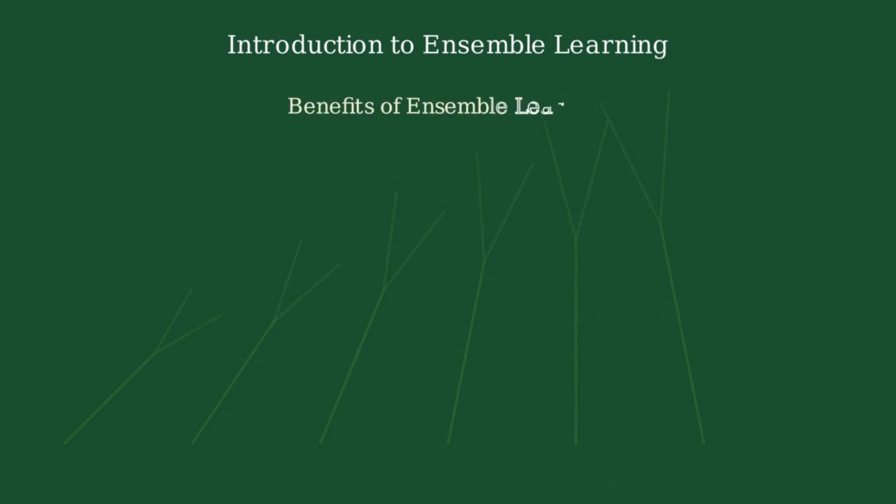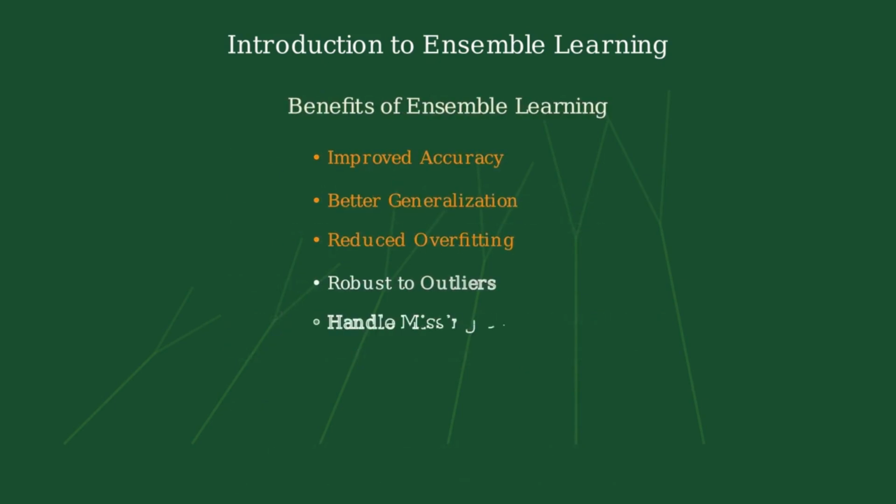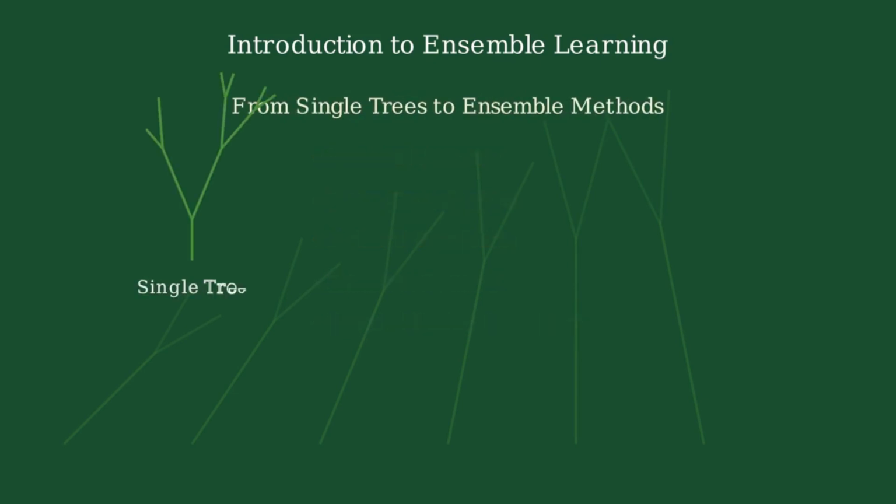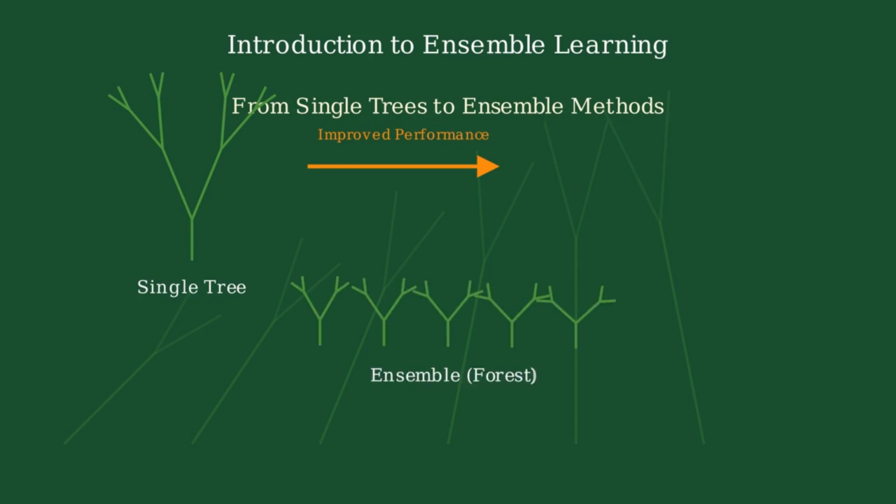Ensemble learning offers several important benefits. It significantly improves prediction accuracy and generalization. It reduces overfitting, provides robustness against outliers, and handles missing data better than single models. Ensemble methods transform simple decision trees into powerful predictive models. By combining multiple trees, we address the limitations of single trees while enhancing their strengths.